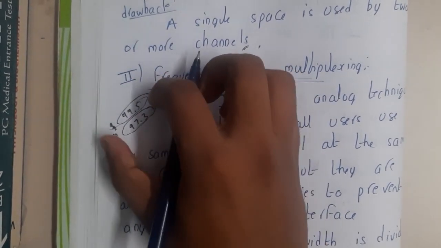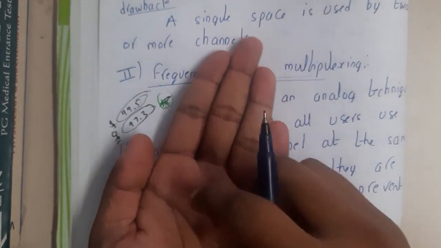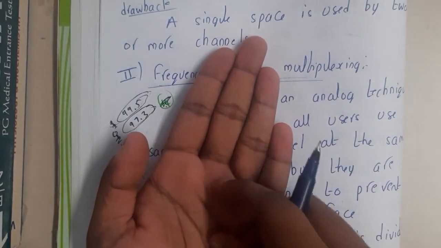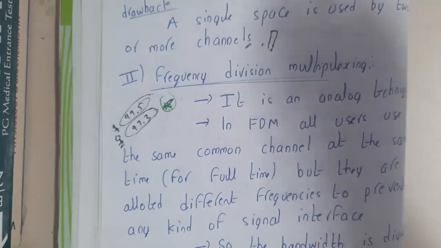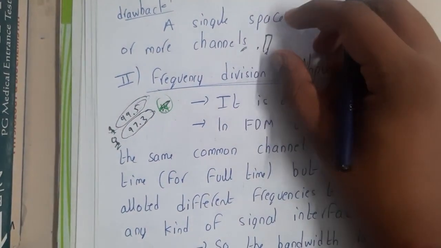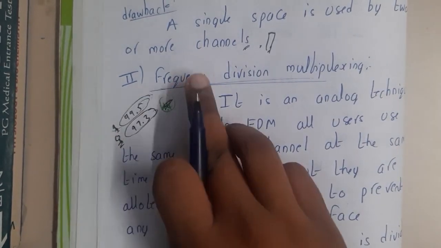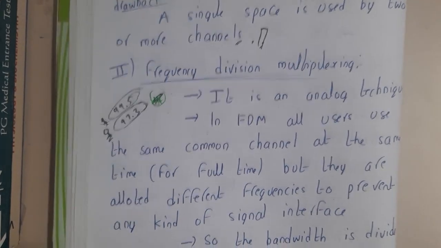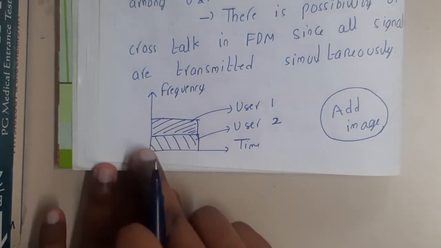They use these particular frequencies to send the data, and we use our radio device, tuning it to that particular 99.5 FM or 97.3 FM, so that our receiver receives that particular signal, right? So what is divided between the channels? Frequency is divided. That concept is nothing but frequency division multiplexing. If you take user 1 and user 2 with respect to time, frequency is divided.